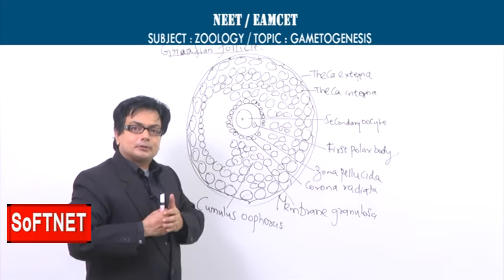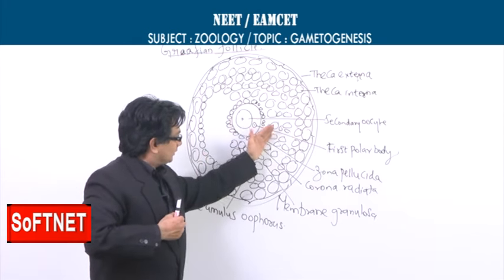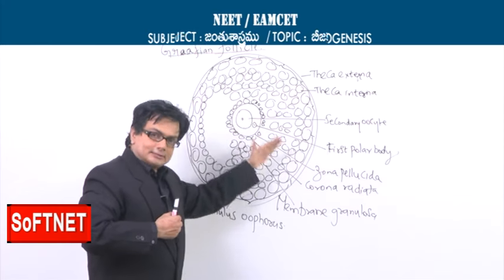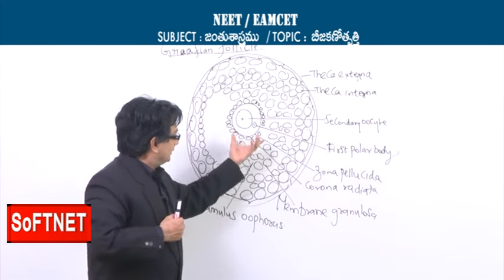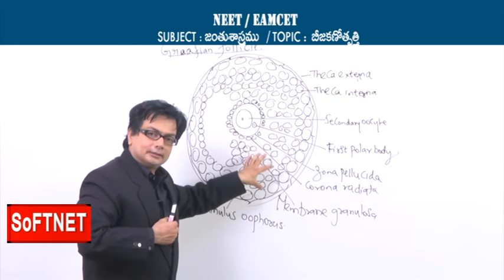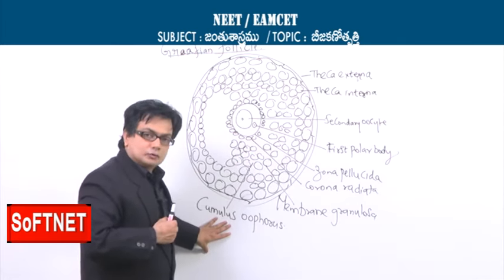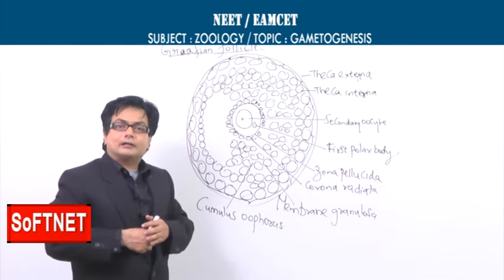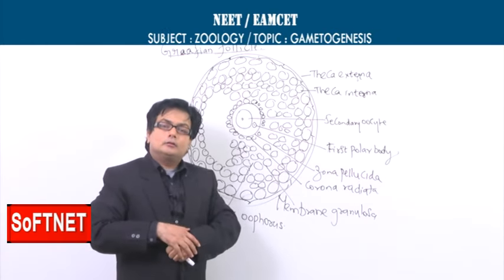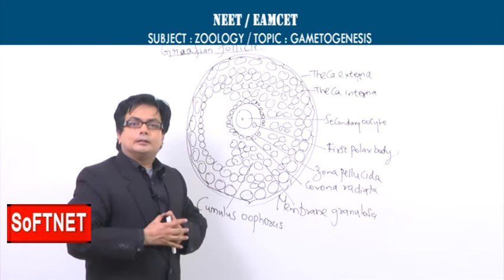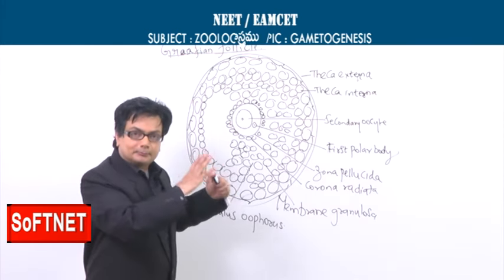At that time, when it is present very far from the center, this group of cells which are supporting are sometimes called by the word cumulus oophorus.